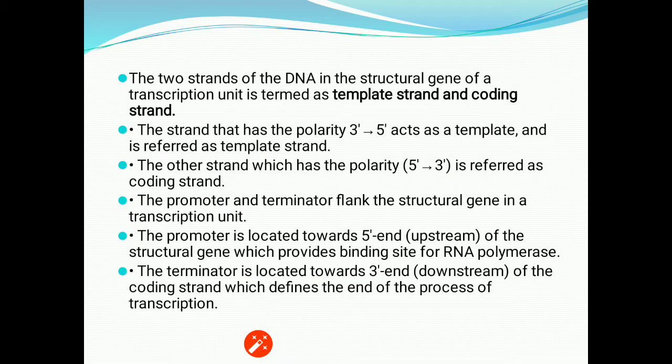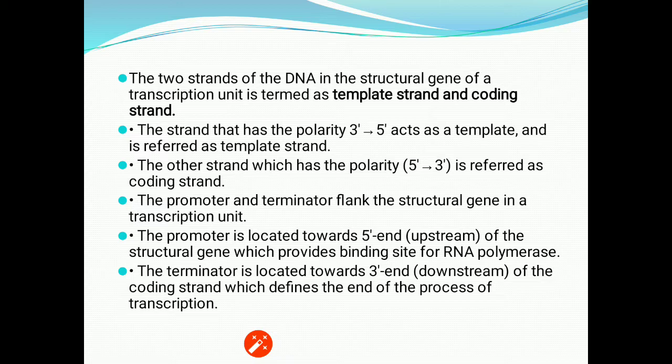The two strands of DNA in the structural gene of a transcription unit are termed the template strand and the coding strand. The strand that has polarity 3 prime to 5 prime acts as a template and is referred to as the template strand. The other strand, which has the polarity 5 prime to 3 prime, is referred to as the coding strand. Is it clear to you all?